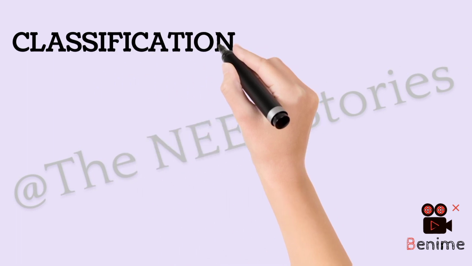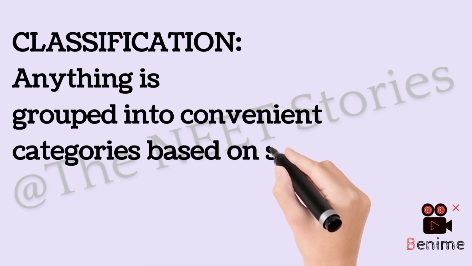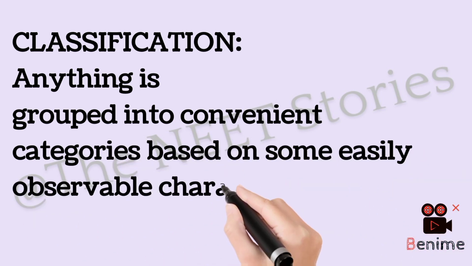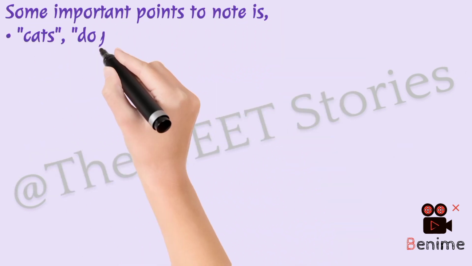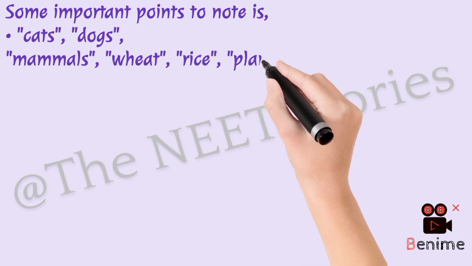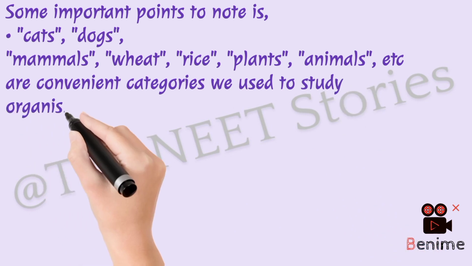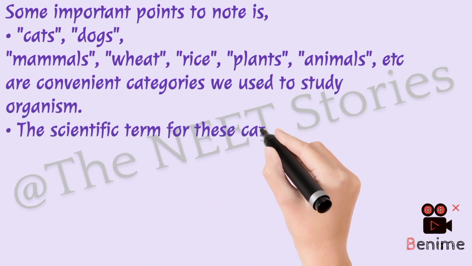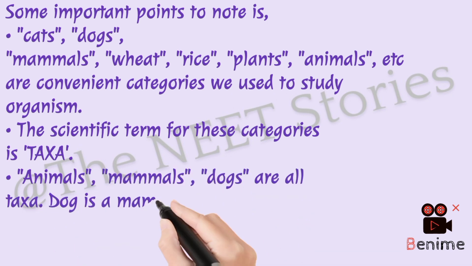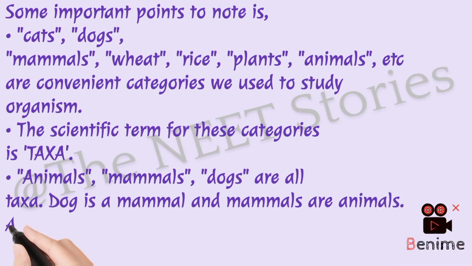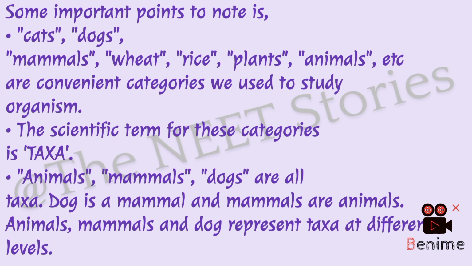Next we come to classification. Anything which is grouped into convenient categories based on some easily observable characters is known as classification. Some important points to note: cats, dogs, mammals, wheat, rice, plants, animals, etc. are convenient categories we use to study organisms. The scientific term for these categories is taxa. Animals, mammals, dogs are all taxa. But you know that dog is a mammal and mammals are animals. Therefore animals, mammals and dog represent taxa at different levels.